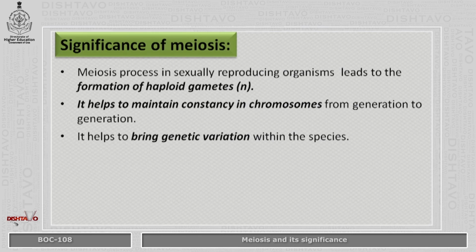Significance of meiosis. The meiosis process in sexually reproducing organisms leads to the formation of haploid gametes. It helps to maintain constancy in chromosomes from generation to generation. It helps to bring genetic variation within the species.